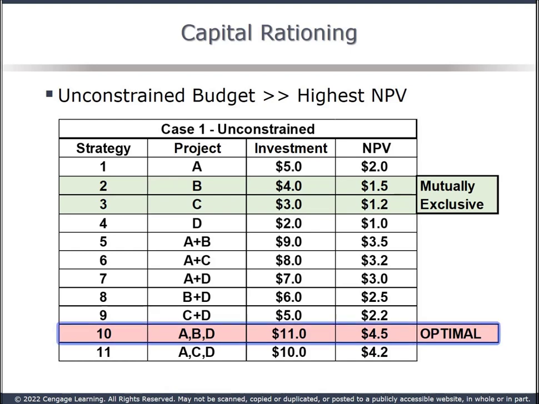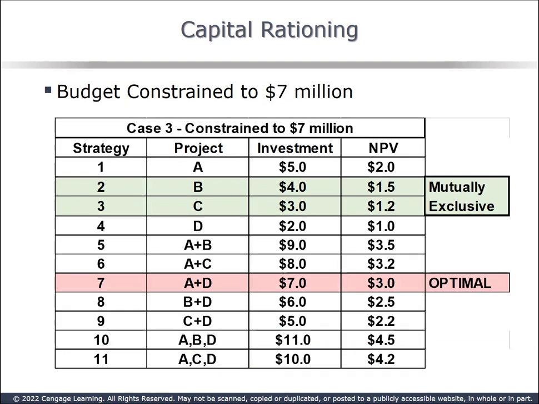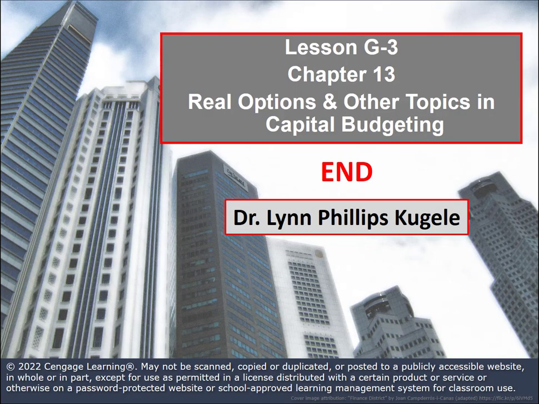With an unconstrained budget, A, B, and D is the optimal budget, highest NPV. If the budget is constrained to $10 million, then A, C, and D is the optimal choice. With a $7 million constraint, A and D is optimal. This ends Chapter 13 and this course.